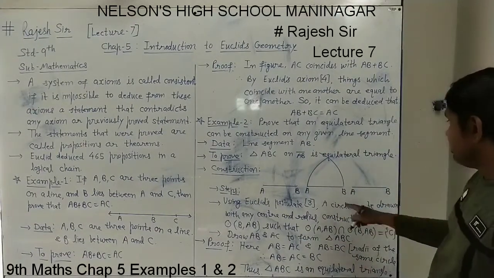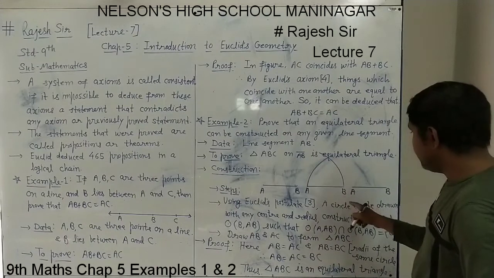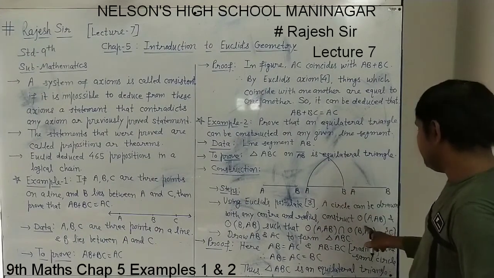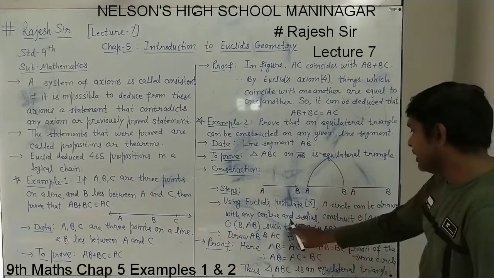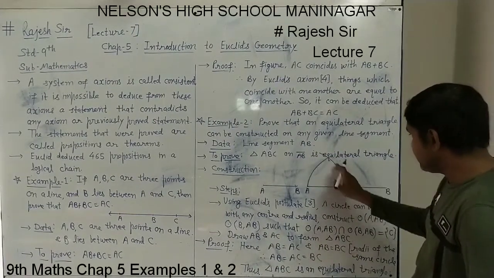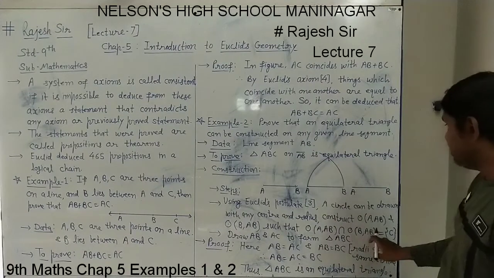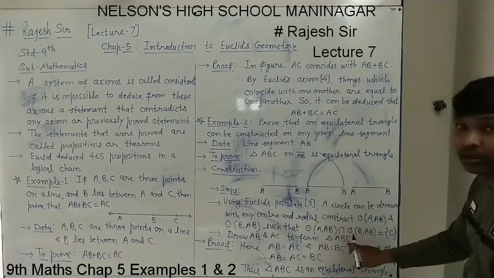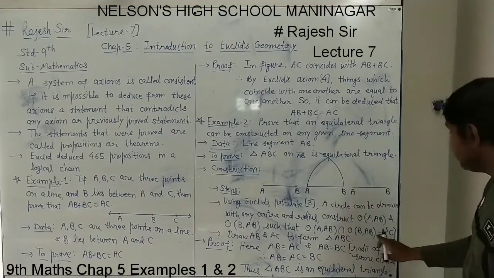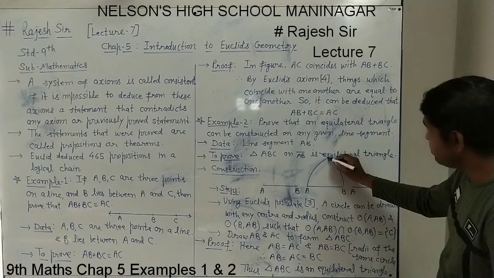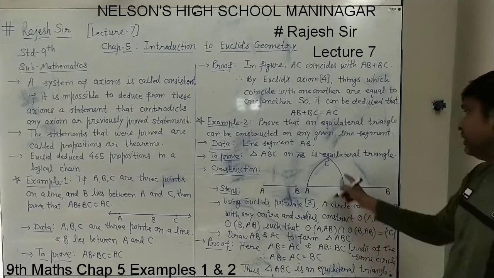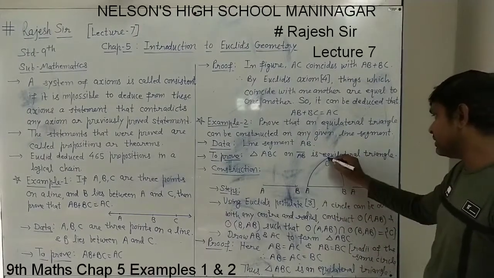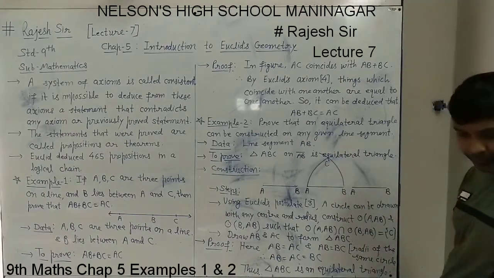So two circles are drawn. This is circle A, AB and this is circle B, AB. Circle A, AB and circle B, AB are drawn this way. Circle A, AB means this circle and circle B, AB means this circle. Their intersection means where they intersect each other, at point C. So this point we will call C, where they are intersecting. This intersection point is point C.